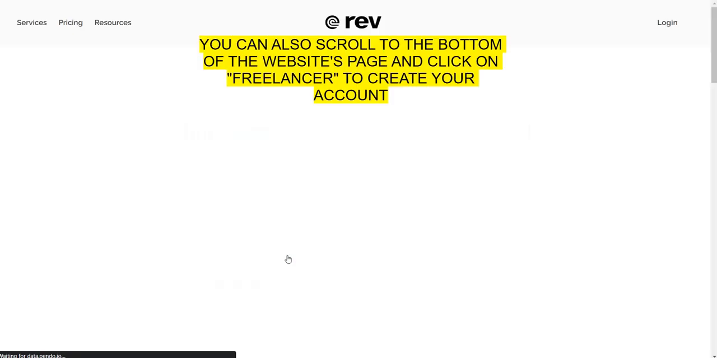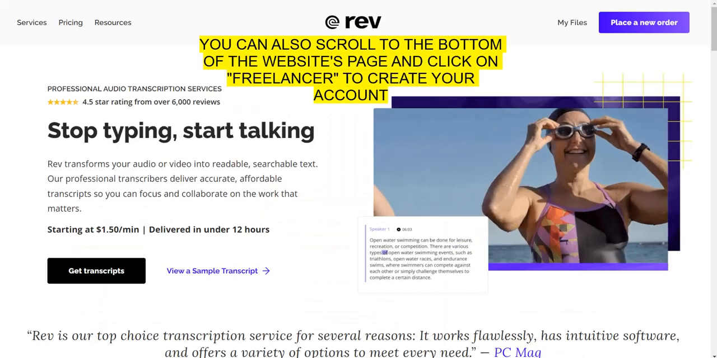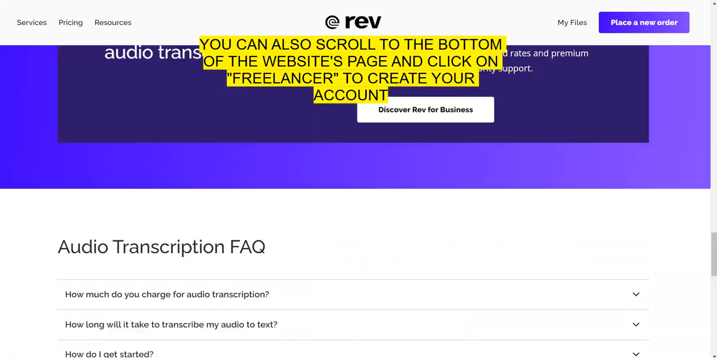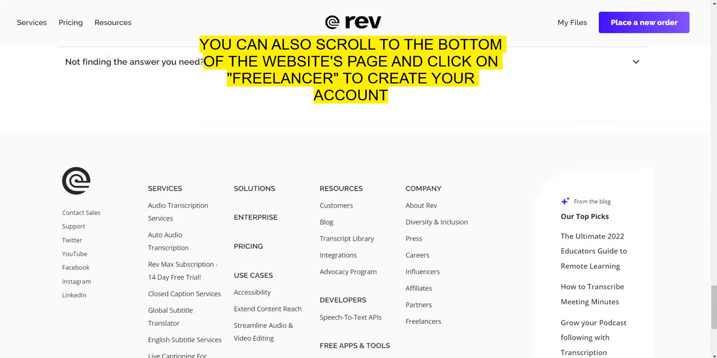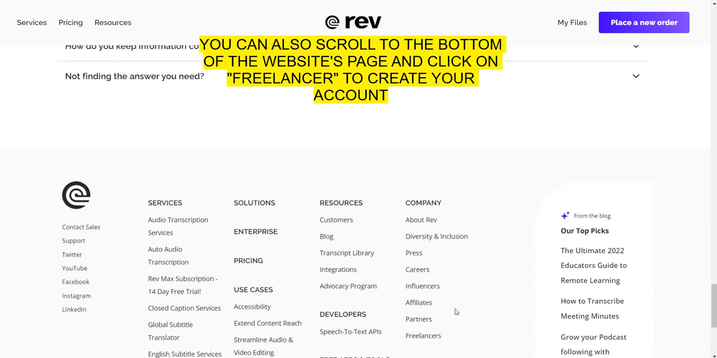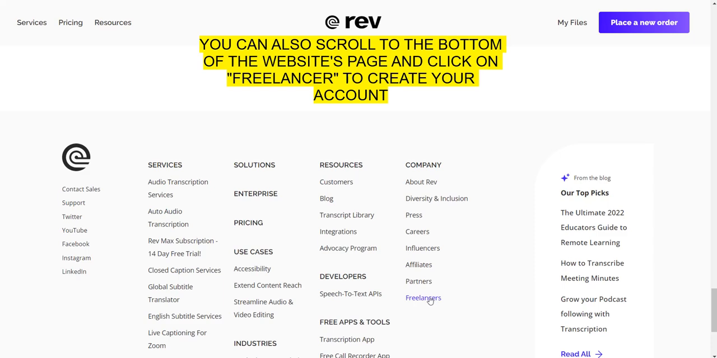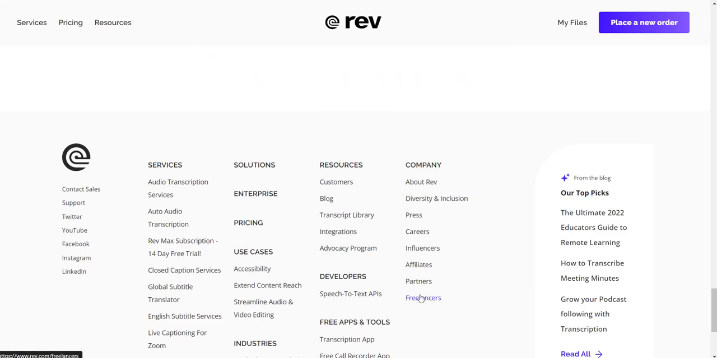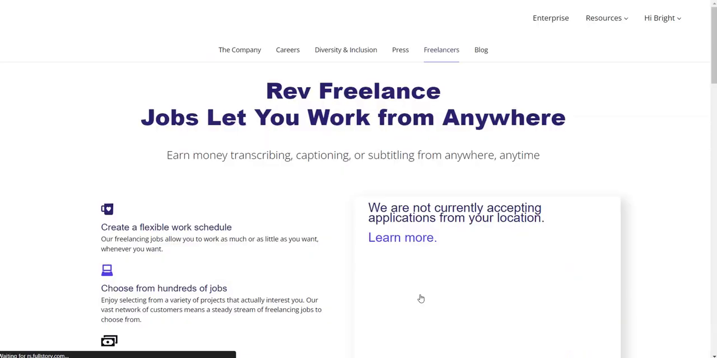Once you create your account and come to this website, just scroll to the bottom, and then you find freelancers. You are trying to be a freelancer, so just click on freelancers. Click on that, and then a page will open.